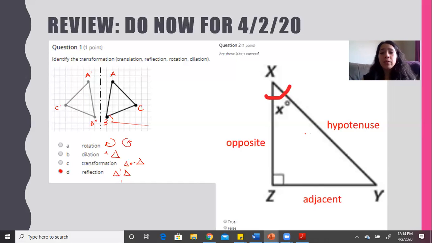Question number 2. This is something we covered in our last session, and then we covered this in person as well. So looking at this angle and placing specific focus on this one, is this adjacent, and is this opposite, and is this hypotenuse? So take a second to look at the shape, and in the chat box, please go ahead and write true if you think these labels are correct. That's what true means. Or false, they are not correct and we need to change something. So go ahead and take some time to respond in the chat box.